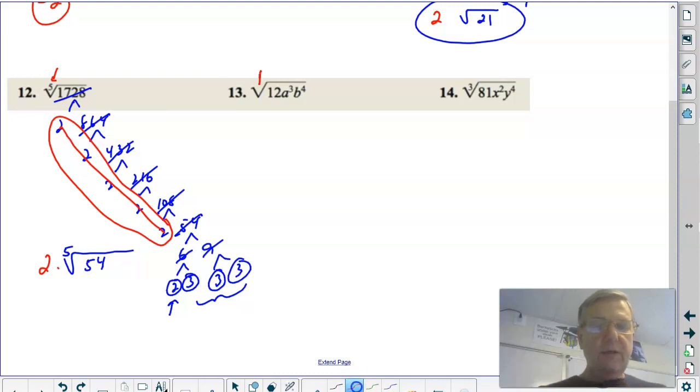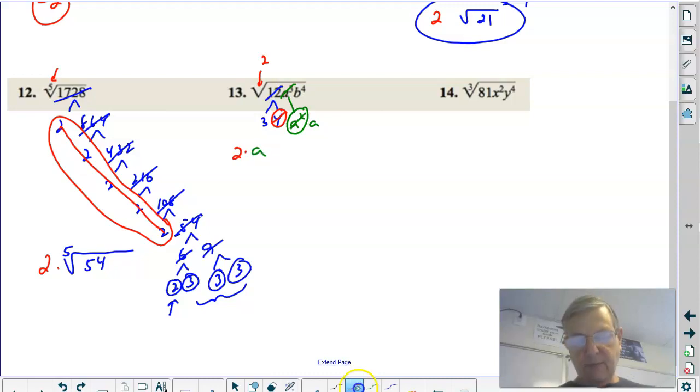All right, 13. Are you aware of your 2 index? We'll do our numbers first. A 12 is a 3 times 4. And we should all know the square root of 4 is a 2. I'm getting a 2 out front, right? Because a 4 is a 2 times 2. Now, a cubed, that's an a squared times an a. What's the square root of a squared? Anything times itself, the square root is it, so I get an a out.